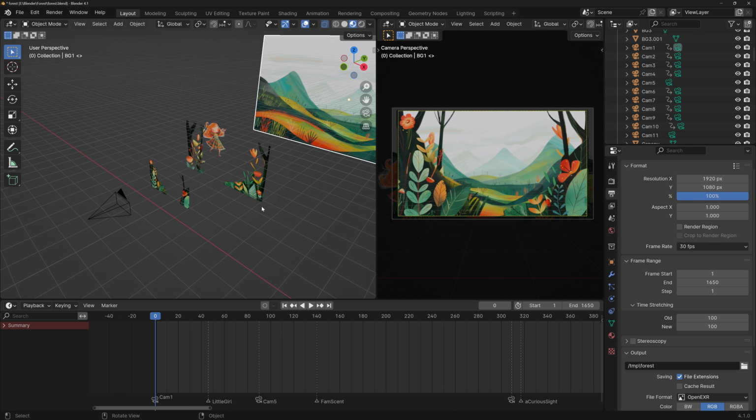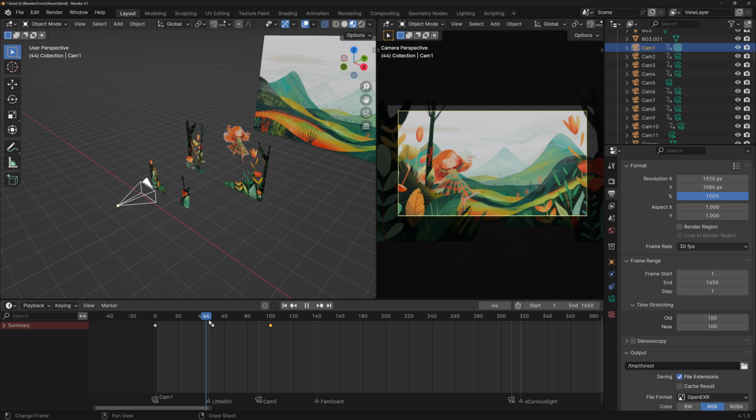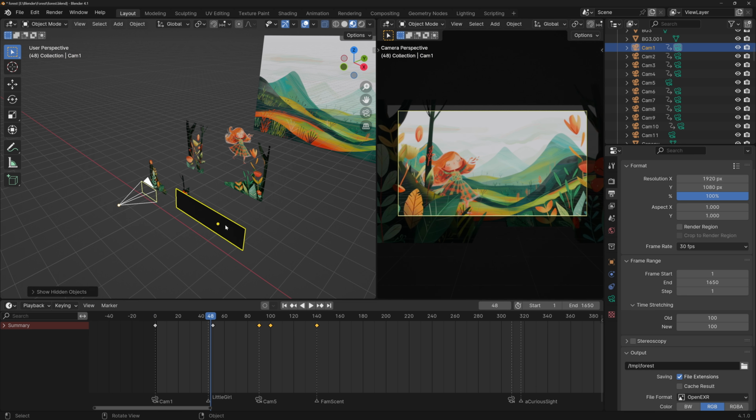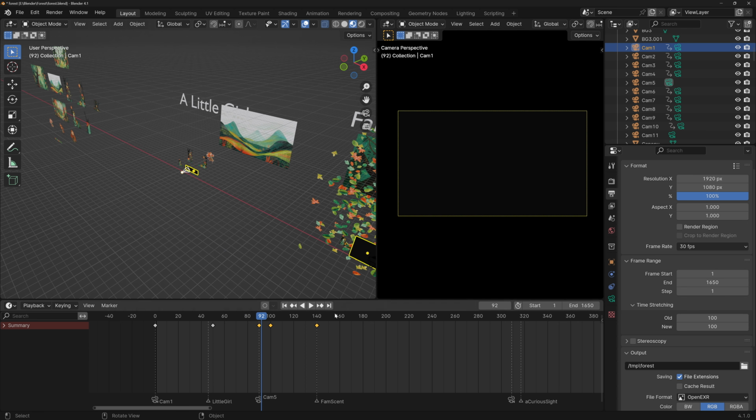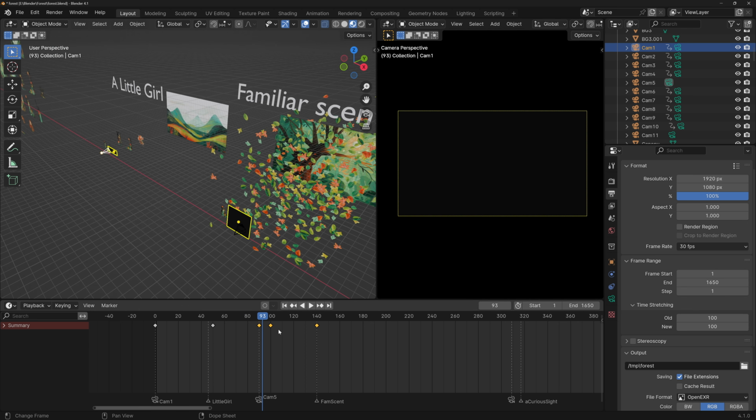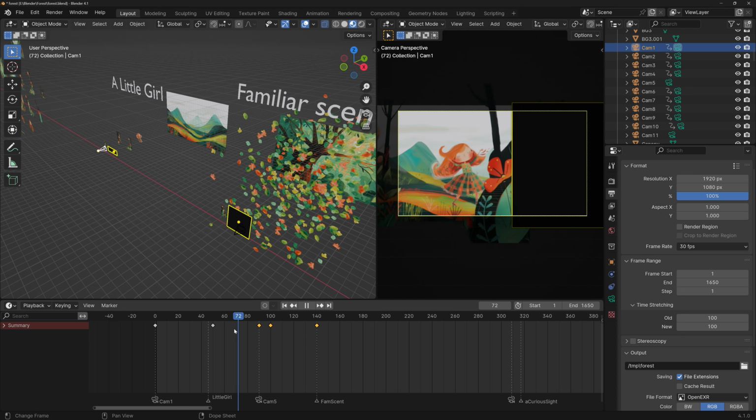And then I'm not gonna go in detail, but we have very simple animations. So here we have the camera moving forward. I'm gonna unhide this. Then I move the camera to the side, and I have a barrier here that helps me to make a clean transition to the next clip. So it covers everything, and now we're on the next clip. And I also have a barrier here. It moves away, so this gives me a clean transition.